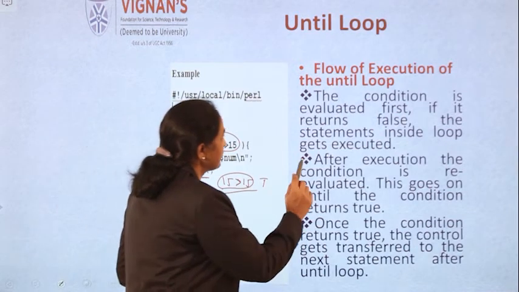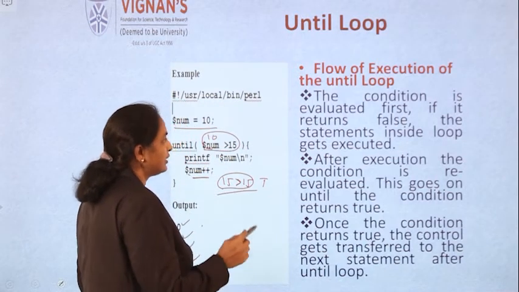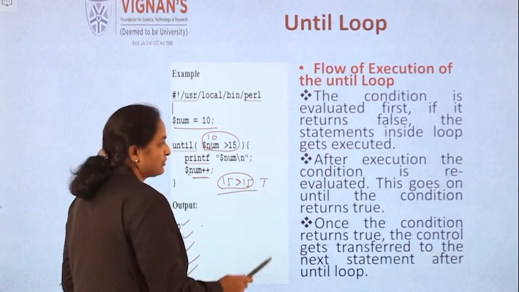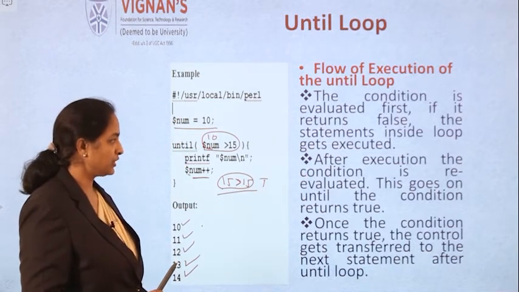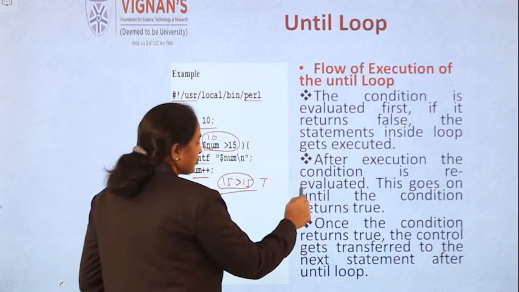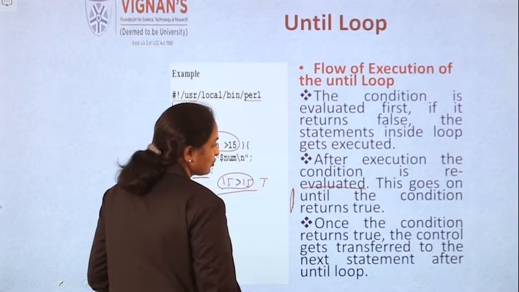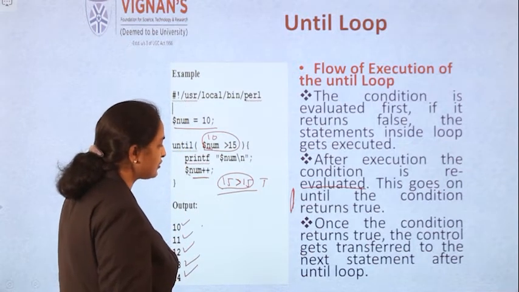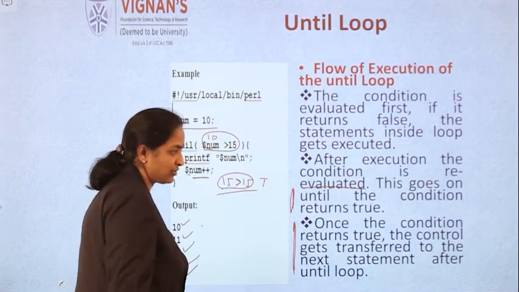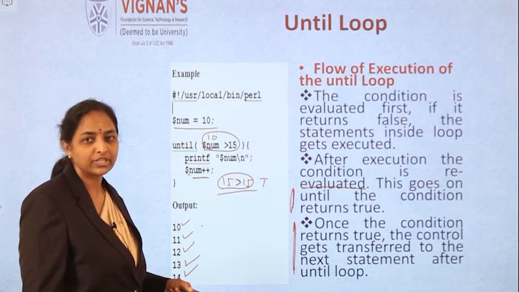So now see the execution of the until loop, how the until loop will be evaluated. Whenever the condition is false, then only the statements inside the loop will be executed. After the execution, the condition is again re-evaluated. This re-evaluation process will continue until the condition returns true. Once the condition returns true, control gets transferred to the next part of the statements present in your program. So this is the way it takes place.